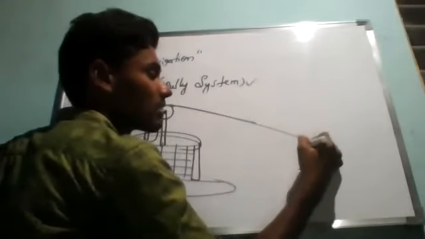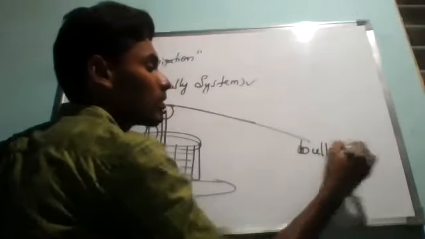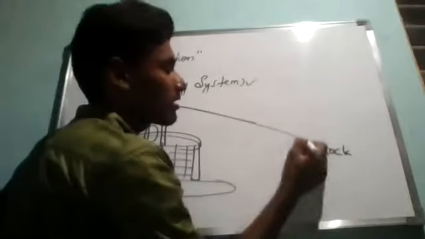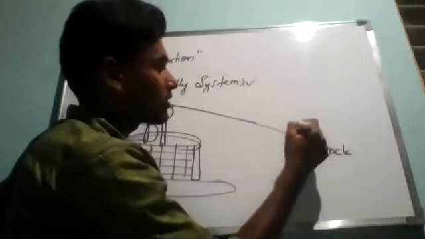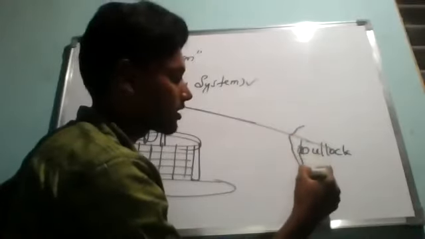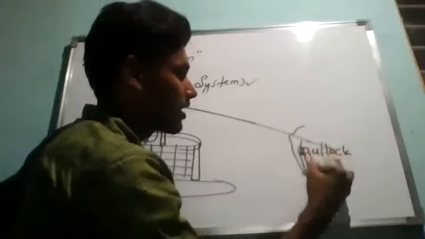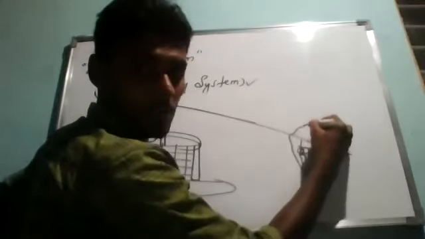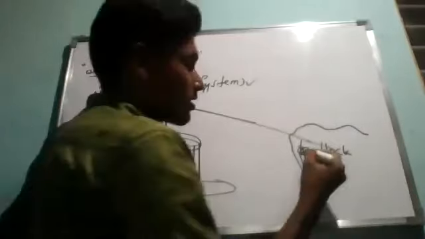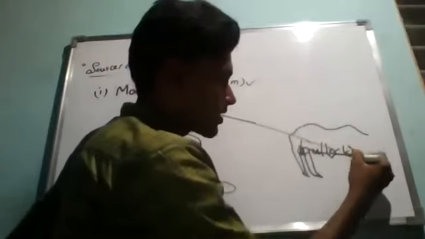You just imagine a bullock is present here. It's like some kind of bullock. If you want, you can draw some kind of animal, any kind of shape. You know that I'm poor at diagrams. You just try to draw. I'm trying to draw a little bit, so you just imagine and draw.